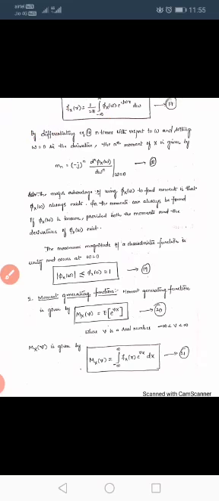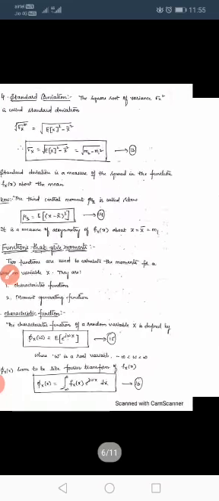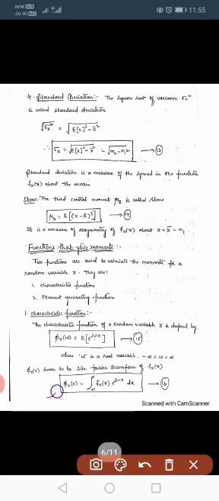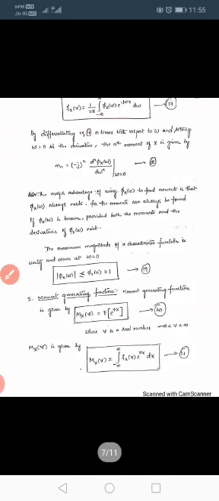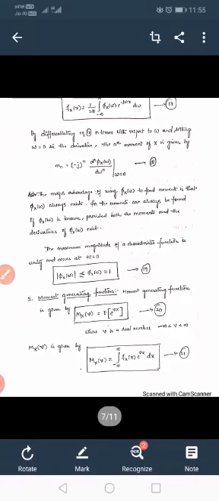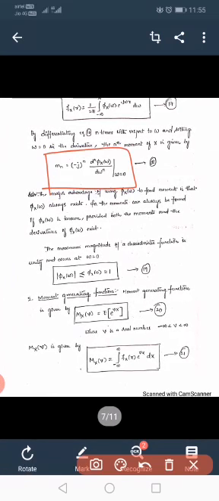If we differentiate this equation n times, we get this one. The nth moment of x is given by this formula: mn equals minus j whole power n, d power n by d omega power n of phi x of omega at omega equal to 0.